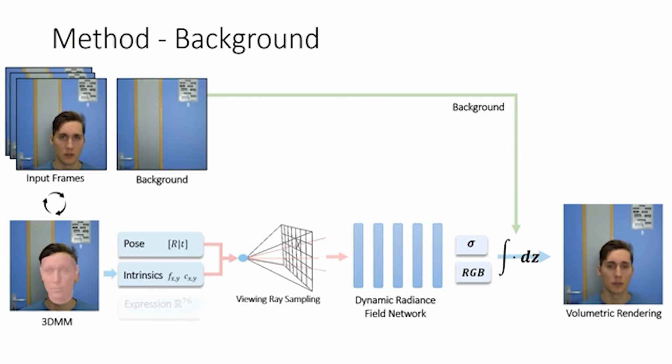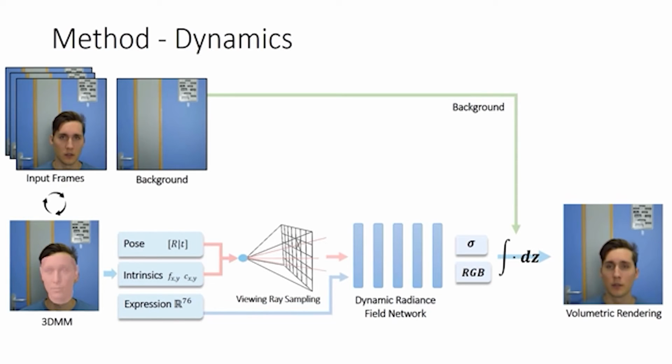To account for the non-rigid dynamics of the face, we make use of the low-dimensional blend shape coefficients of the morphable model-based face tracker. For each frame, the dynamic radiance field is conditioned on the expression parameters. This allows the network to adapt the geometry to the current frame by continuously altering the density values at each point.